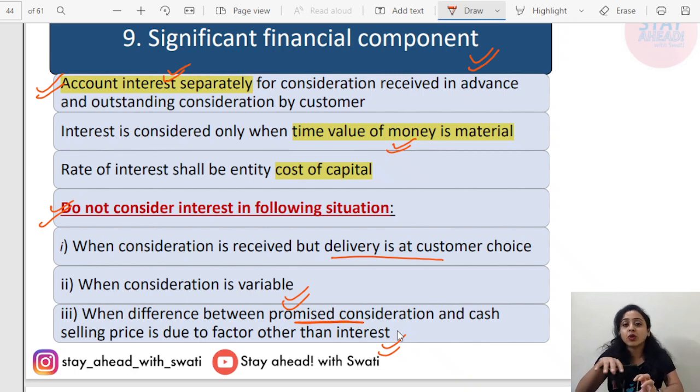Okay, this was all about transaction price. Next we'll read in the last lecture, and after that we'll cover the ICA questions and answers.